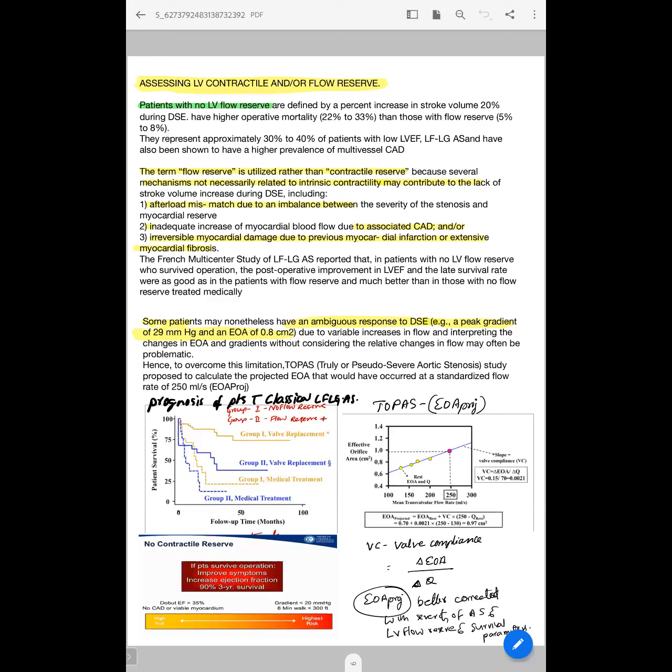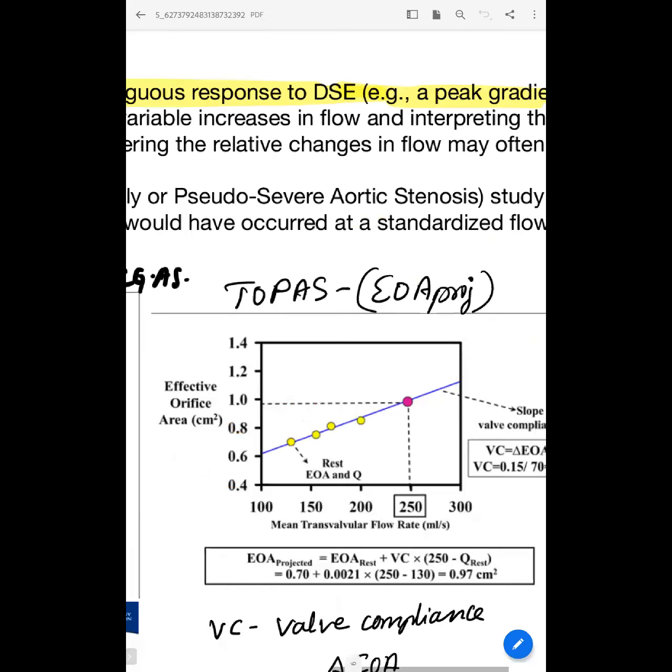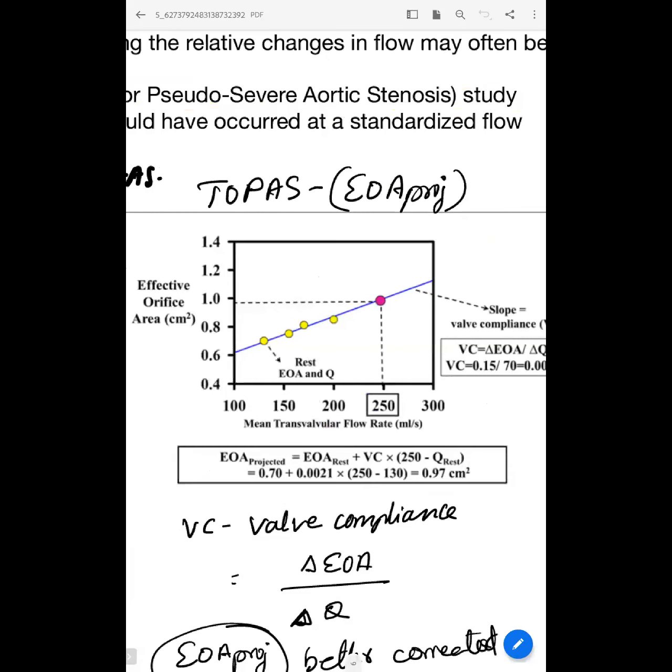And there is another group: some patients may have an ambiguous response with DSE. That is, the mean gradient may not increase beyond 40. It will still be less than 40 even with dobutamine stress echo, and however EOA is less than 1. So in these patients, we should use the projected effective orifice area. This is the graph showing effective orifice area and mean transvalvular gradient.